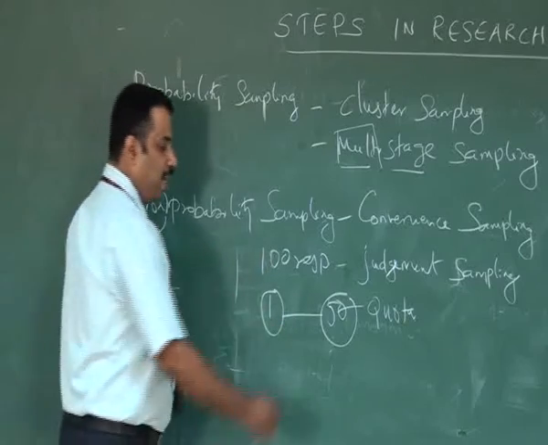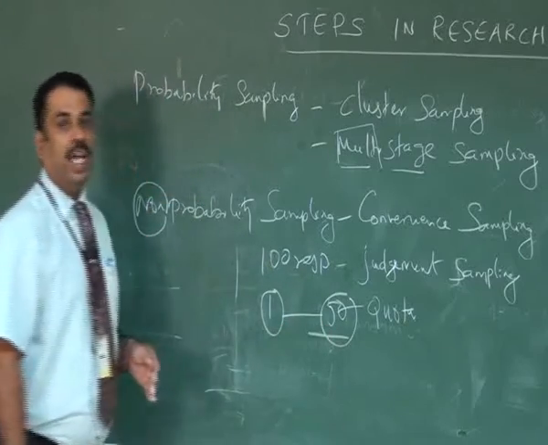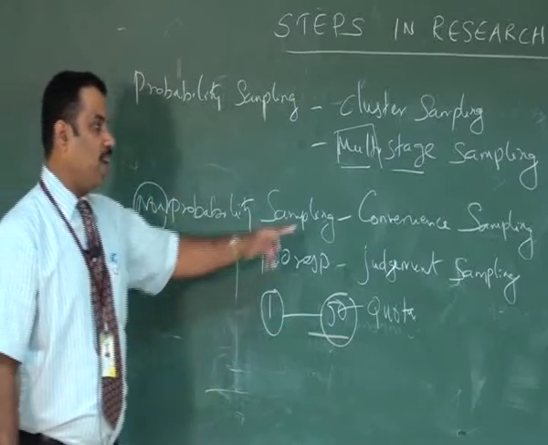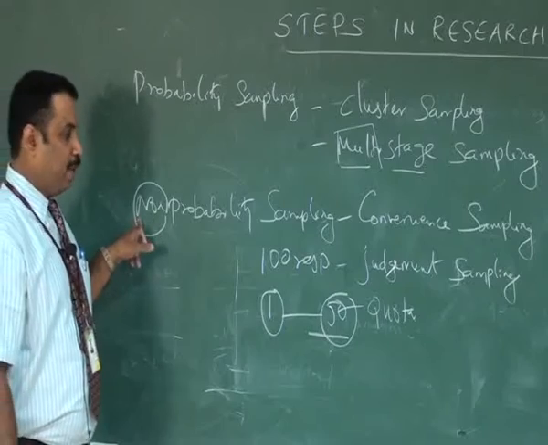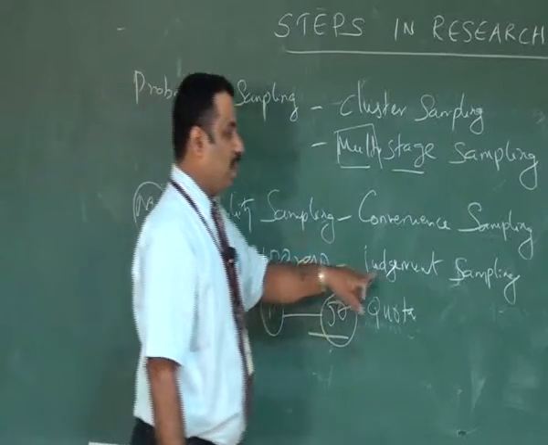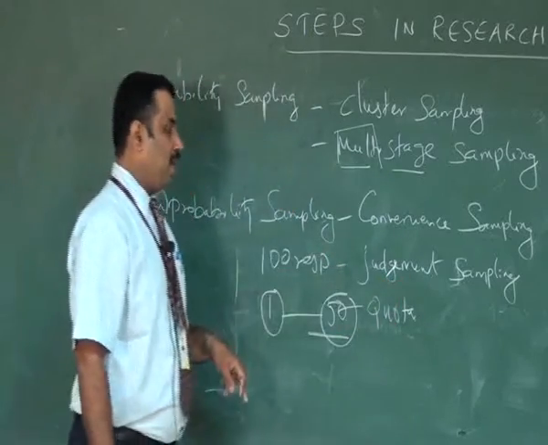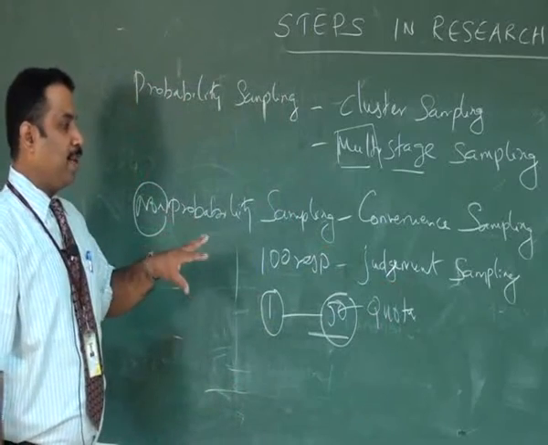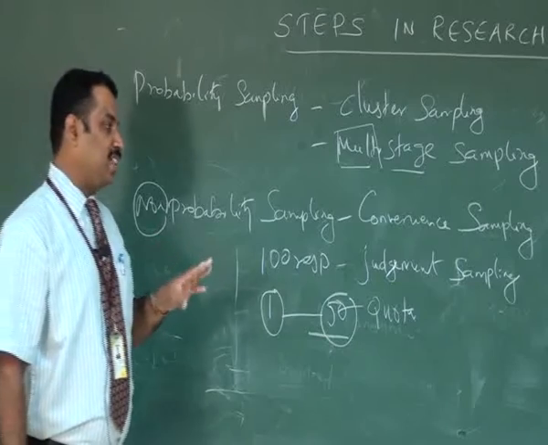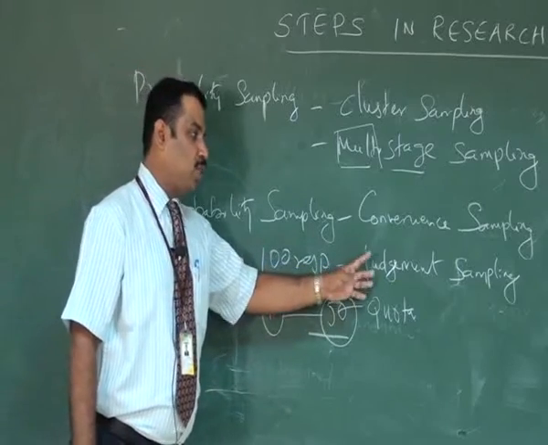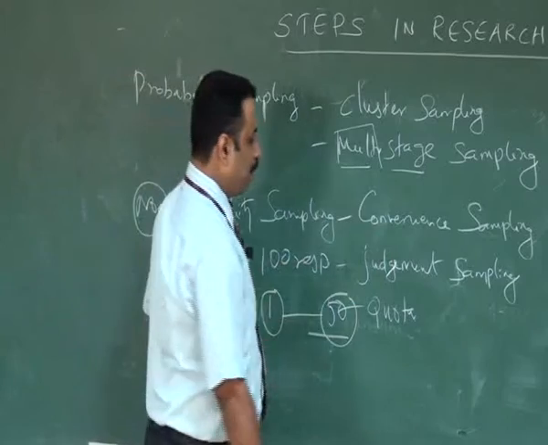So in this case, the remaining houses are not going to get equal chances. That's why convenience sampling is called non-probability sampling. Another method is called judgmental sampling. In judgmental sampling, the researcher has his own preference for selecting certain sample respondents. That's why it is called judgmental sampling.